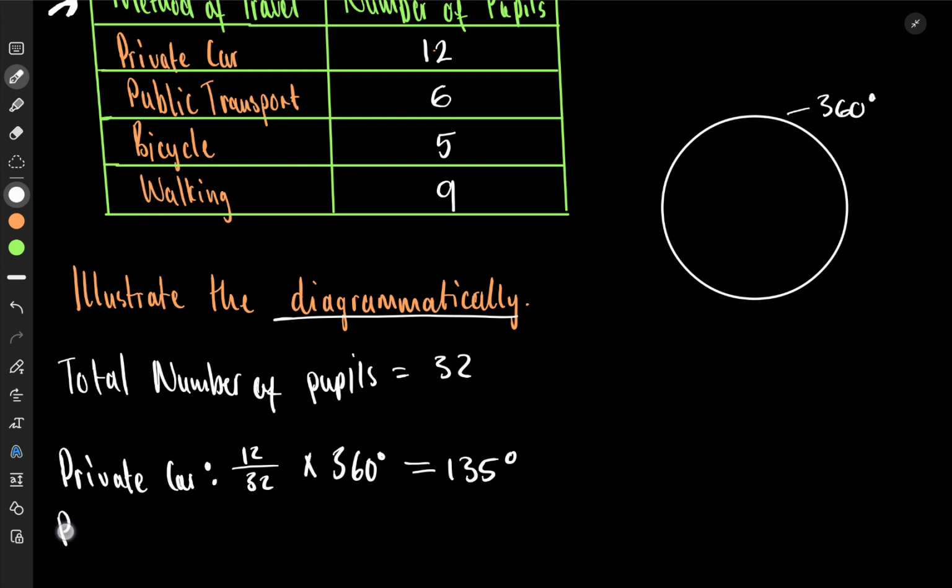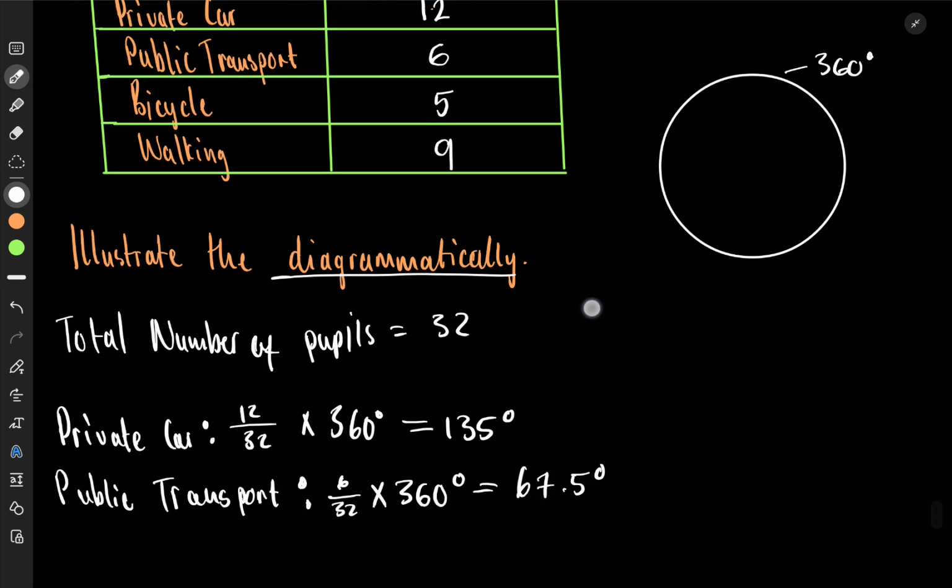Then we go to public transport. What do you have for us, Mr. Public Transport? It's 6 over 32 times 360 degrees. Let's put it in: 6 divided by 32, times 360, and I get 67.5 degrees. All right.